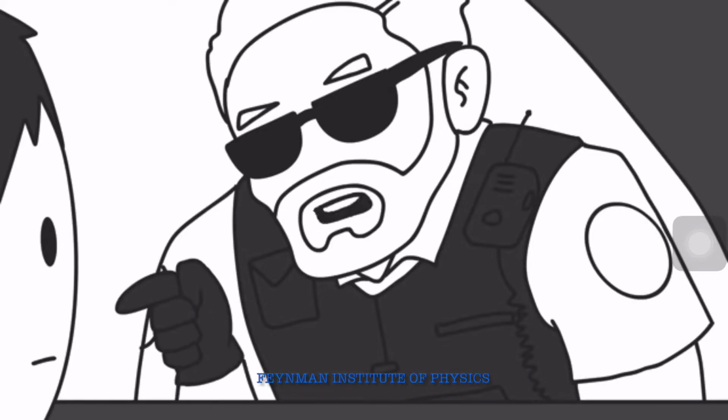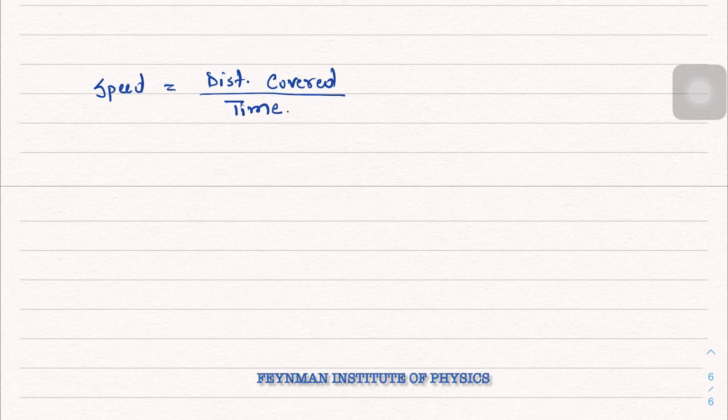That means the police may reply, you are going at 27.8 meter per second, and that is overspeeding. And why 27.8 meter? Because we are using the same formula, that is distance covered divided by time. The distance covered is 100 kilometer, which we have to convert into meter. So 100 into 1000, divided by the time required to cover 100 kilometer, that is 3600 seconds. So it will be 27.77, approximately 28 meter per second.